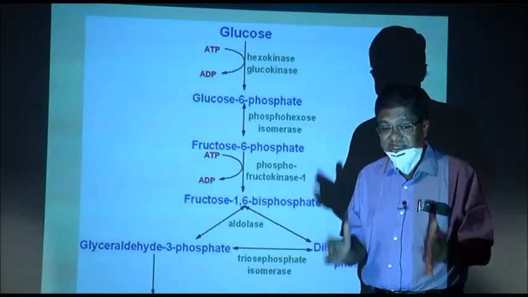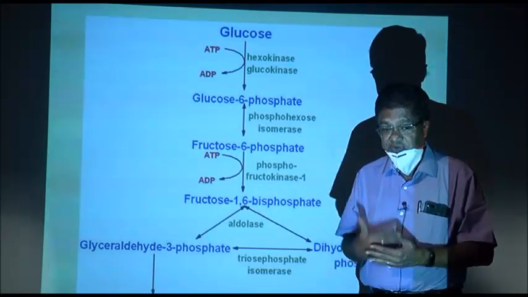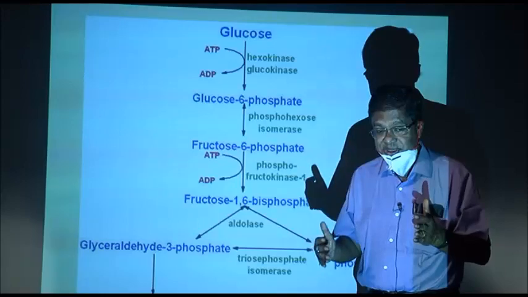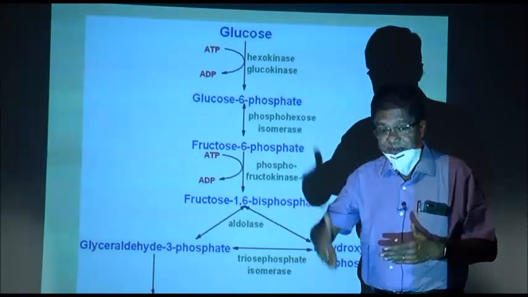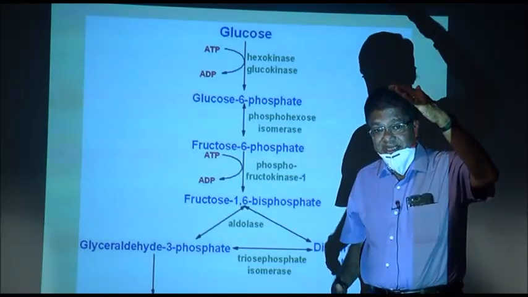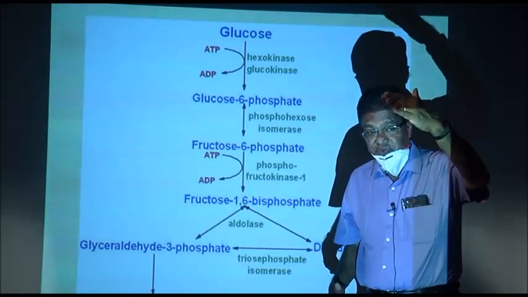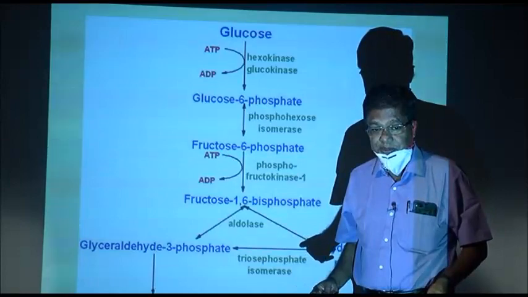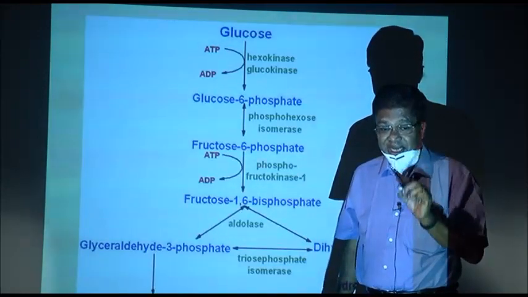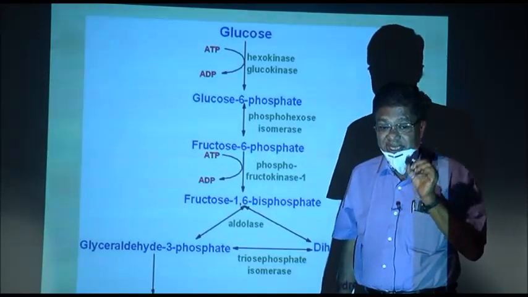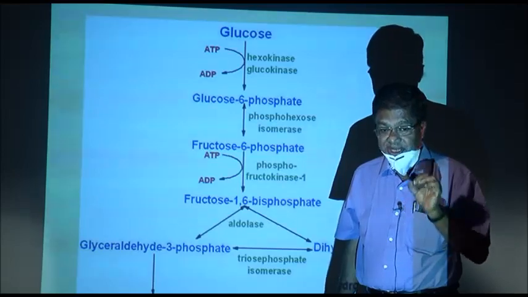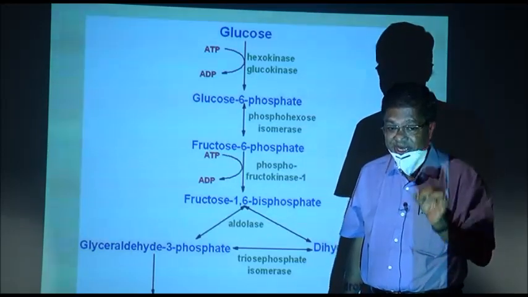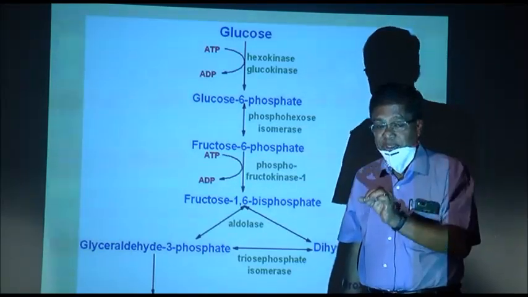This conversion involves a number of steps, and the process which involves the formation of 3 carbon compounds from 6 carbons is known as glycolysis. Glyco means sugar, lysis means breakdown. Breakdown of sugar is glycolysis.